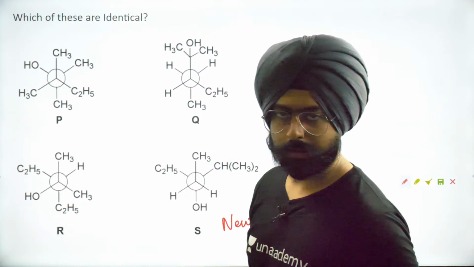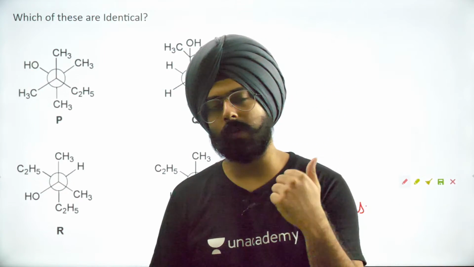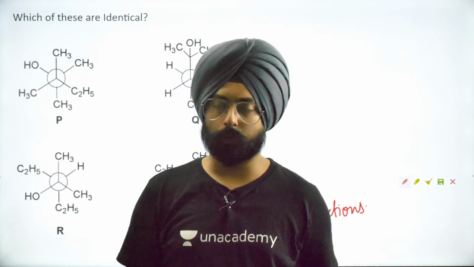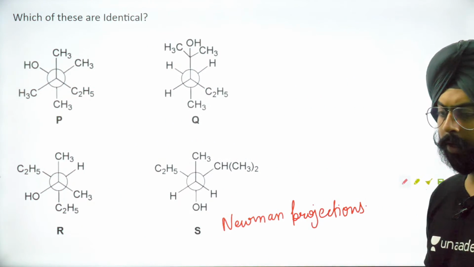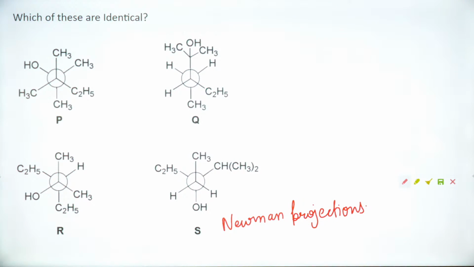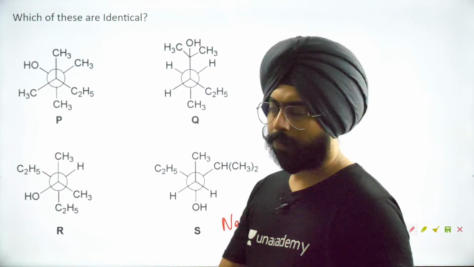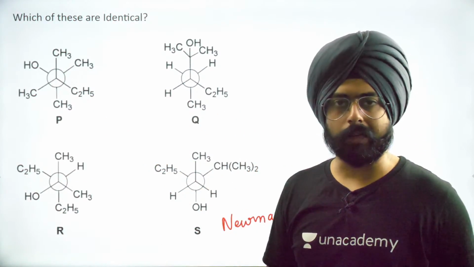What do you suggest? Should we convert them into Fisher projections? Should we just convert them into Sawhorse projections? Should we simply convert them into bond line formulae? What is your suggestion? Some people are saying that, sir, we should turn this into a Sawhorse projection. First of all, do you realize making Fisher projections is just going to increase the confusion over here?